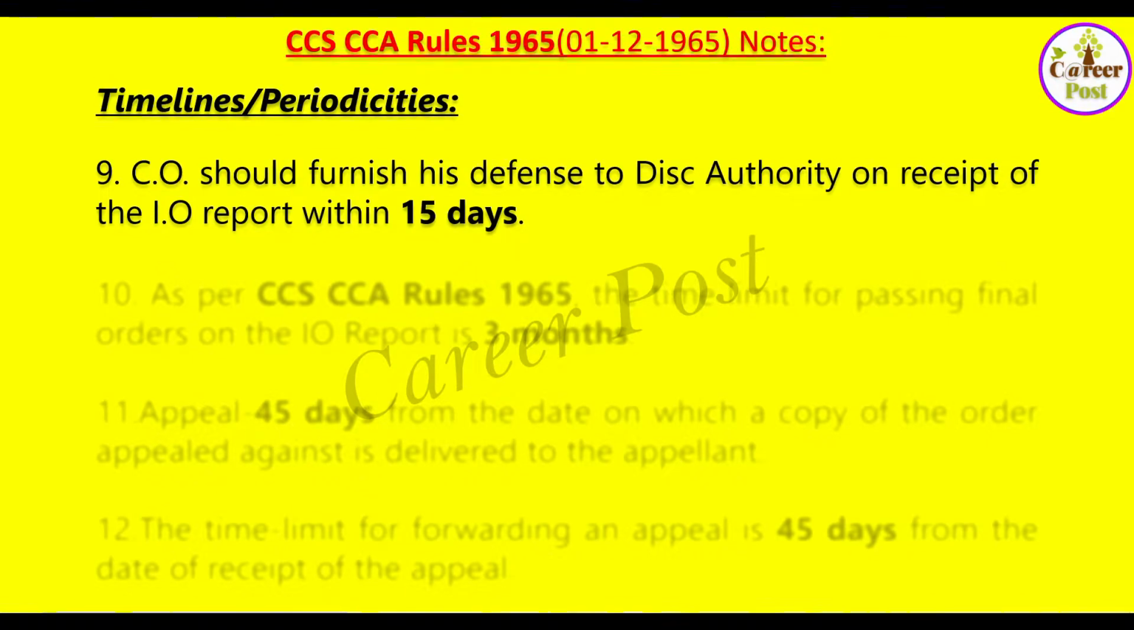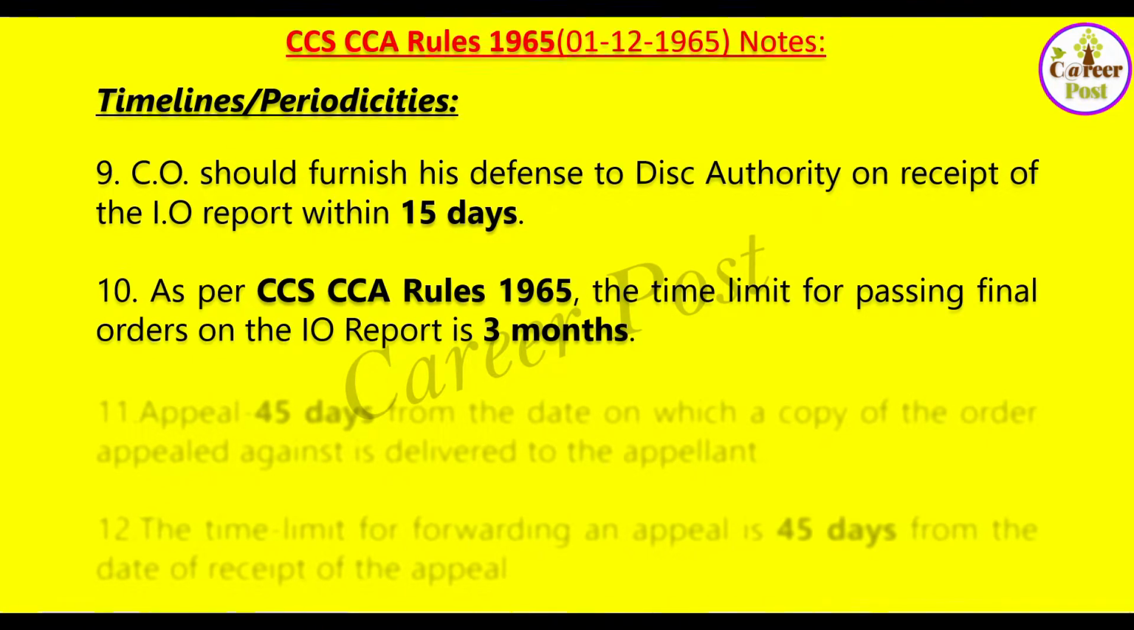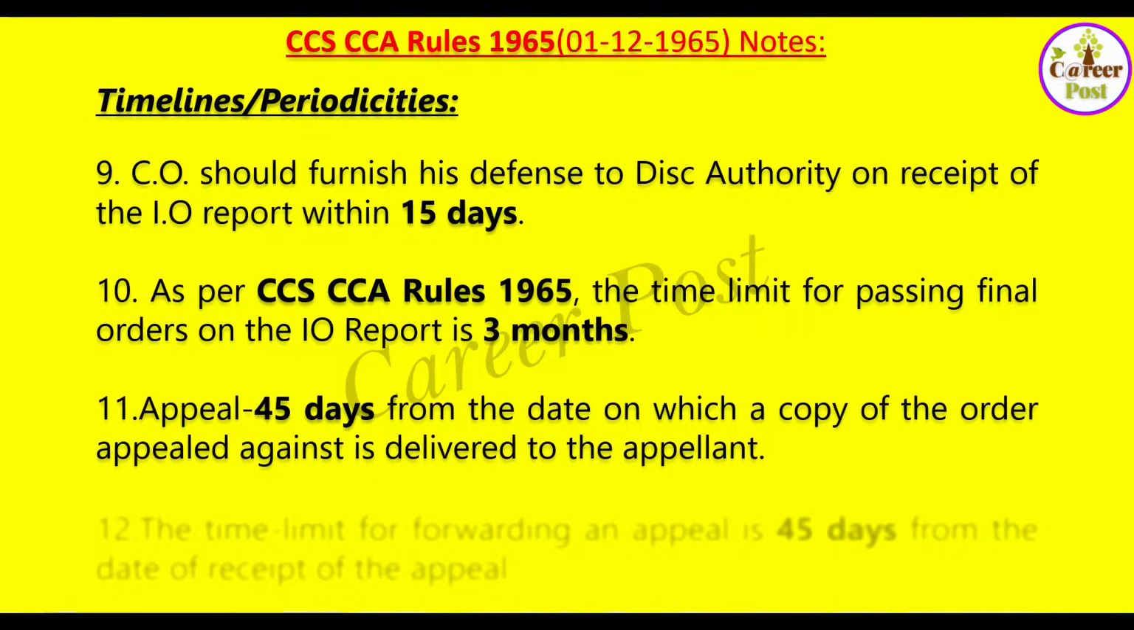This is the time. As per CCS CCA rules 1965, the time limit for passing the final orders on the IO report is 3 months. Appeal: 45 days from the day on which the copy of order appealed against is delivered to the appellant. See here, 45 days is counted from the date on which the copy of order appealed against is delivered to the appellant.